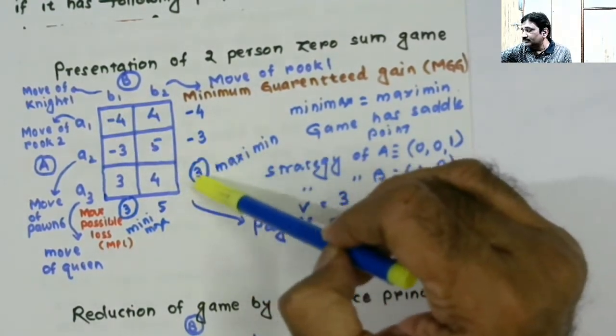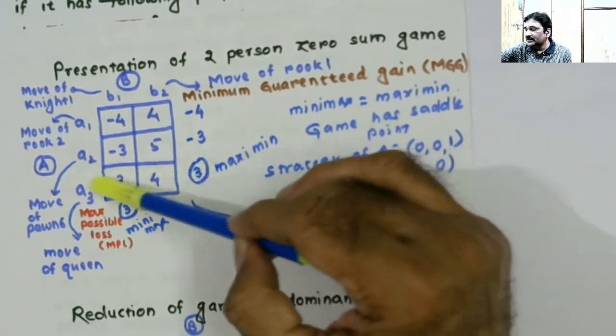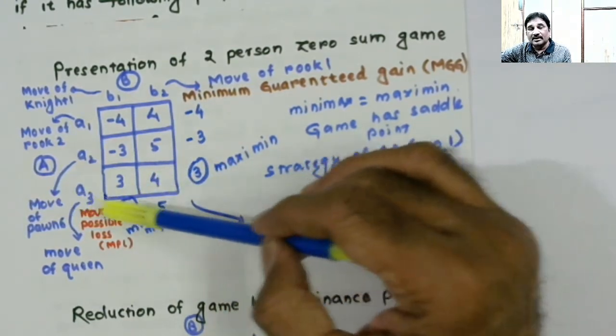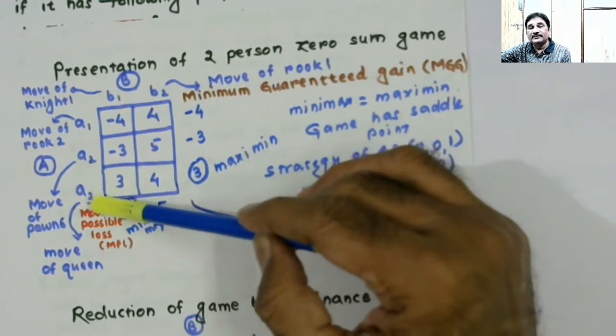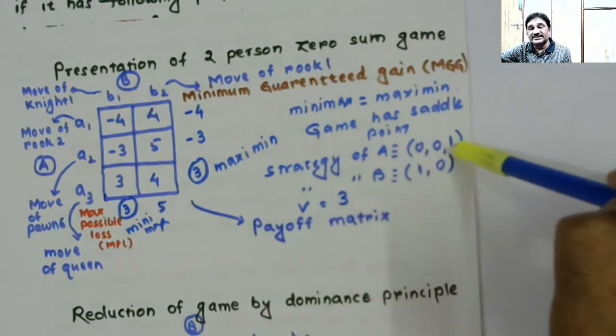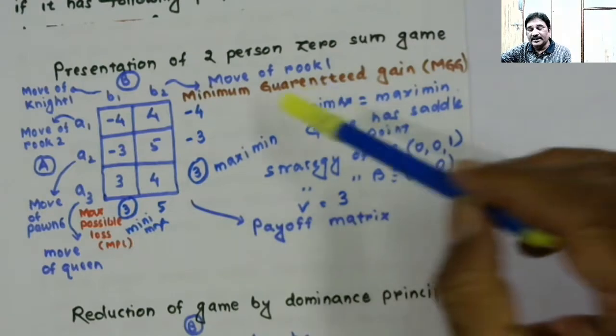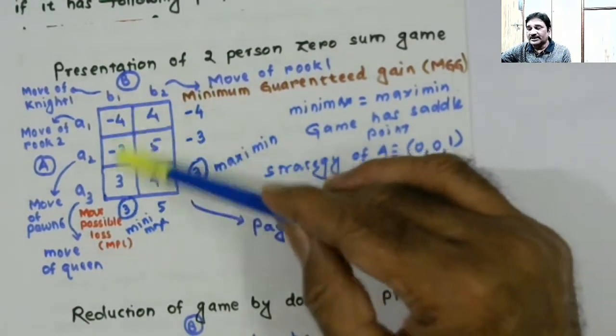Whatever the thing is around it, the course of action associated with that will always get played. So my strategy for player A is 0-0-1, and strategy for player B is 1-0.